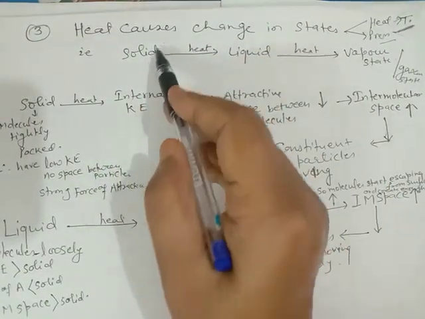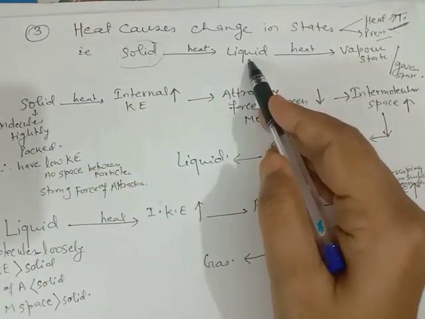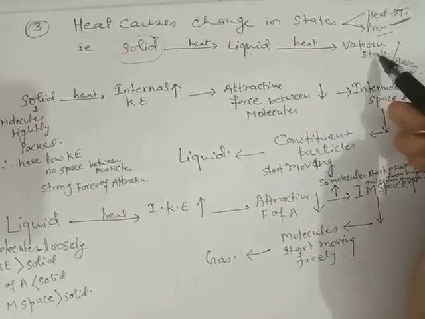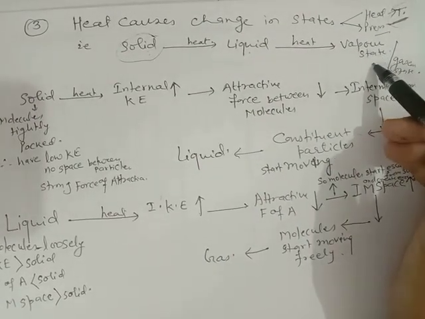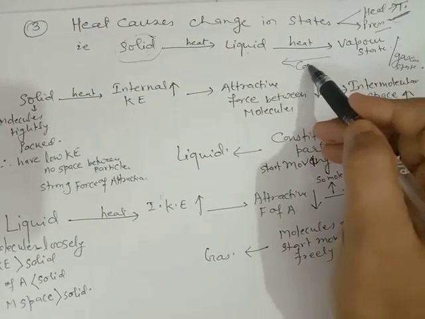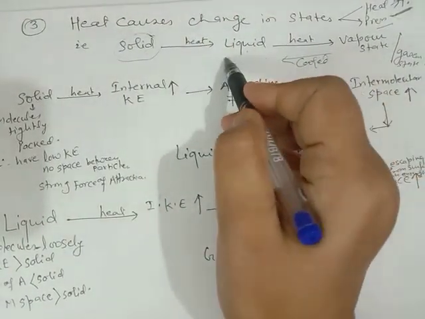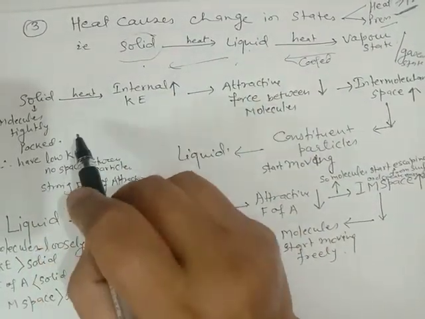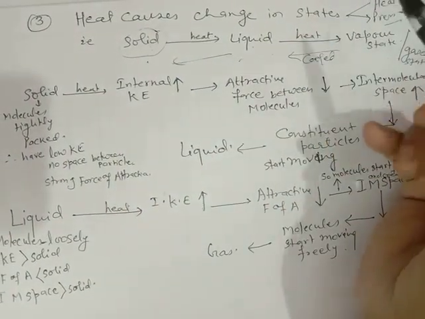When something is heated, suppose a solid is heated, the solid turns to liquid state. And when liquid is heated, it turns to vapor state. In the reverse way, when vapor is cooled, it turns to liquid state, and when liquid is cooled, it turns to solid state. So how does heat cause change in state?